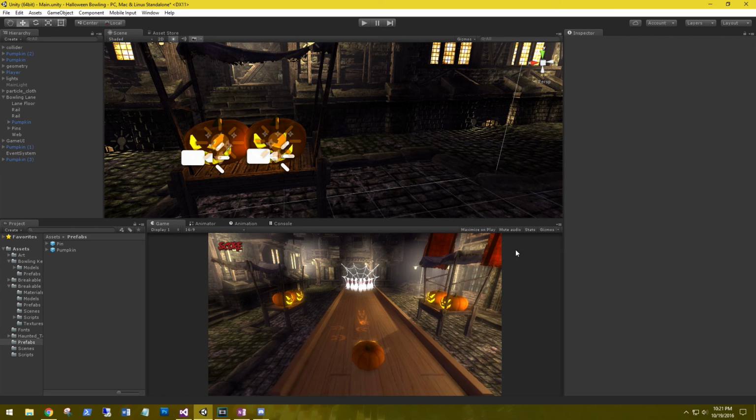In our next tutorial we'll work on spawning our pumpkins and our pins, because we'll need those in between bowling frames. In bowling there's 10 frames, so we'll need another method to keep track of the total score for all 10 frames.